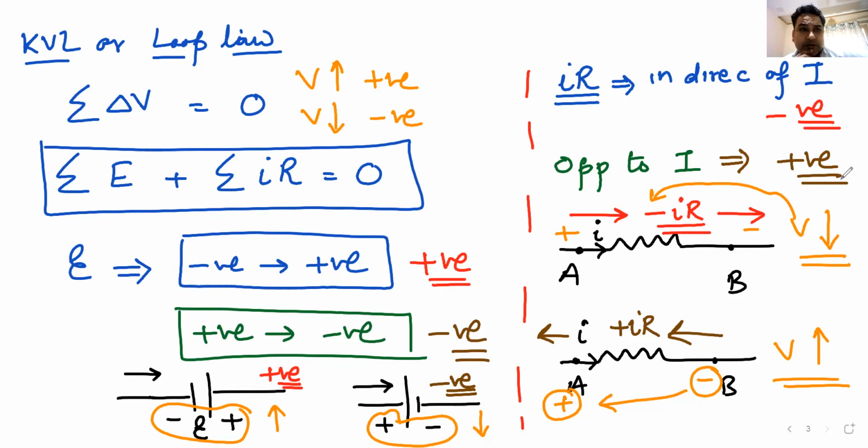Does anyone have any doubt on this? Potential rise is taken as positive, potential drop is taken as negative. In case of a battery, if you move from negative to positive, it is positive. From positive to negative, it is negative. For resistances, in the direction of current it is negative, and opposite to the direction of current it is positive. So that is Kirchhoff's current law and Kirchhoff's voltage law.